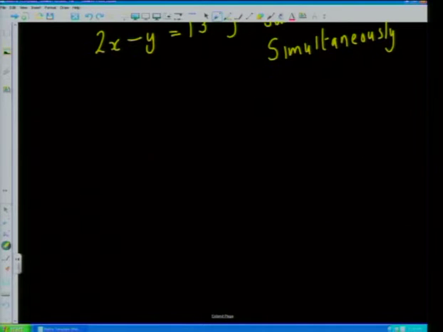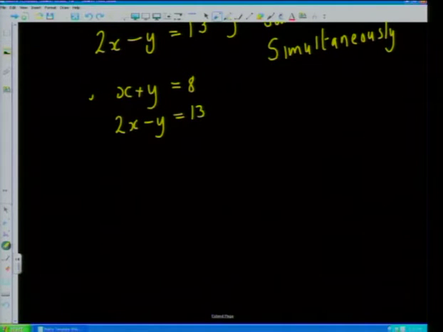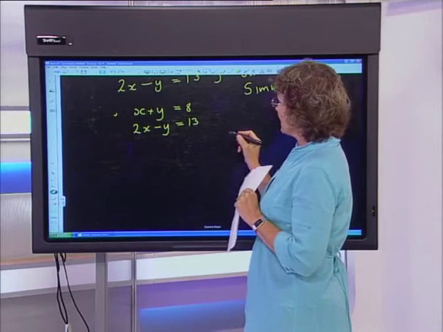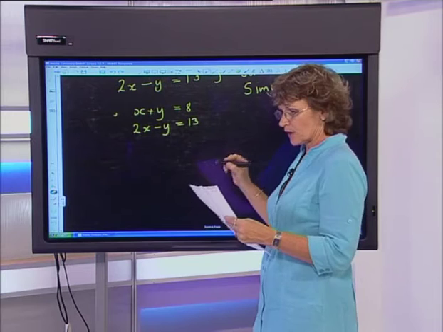All right, so in grade 10, we would have taken our x plus y is equal to 8, and we would have taken our 2x subtract y is equal to 13, and we would have looked at these and scrutinized them and seen which one is easier to get x or y isolated, okay?